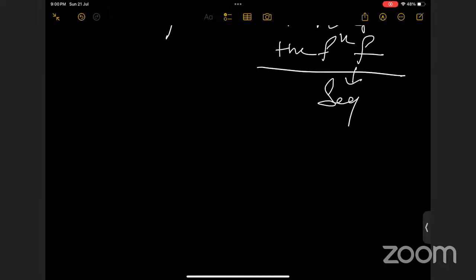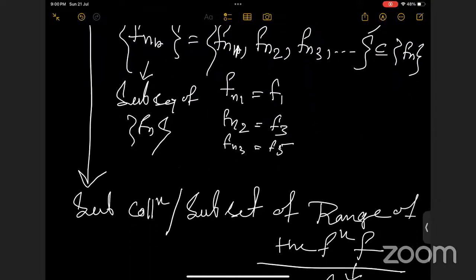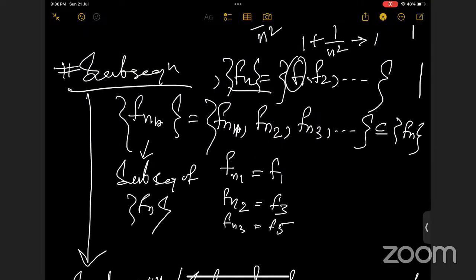Ma'am, will the subsequence be in random order, or will it be in an order, like 1, 3, 5? If you take this point and the third point, this is fine. Also, yes, you can take F1, F2, some F6, F8. It can be anywhere. You can pick any one.